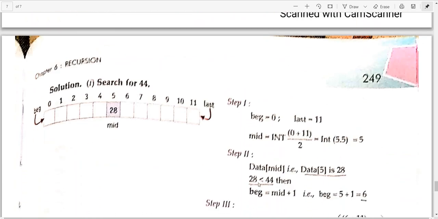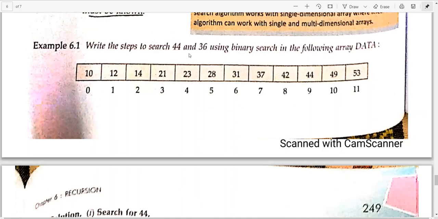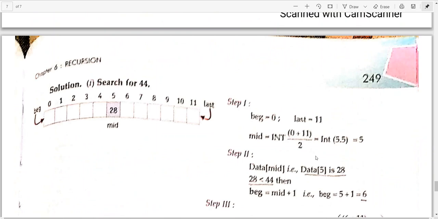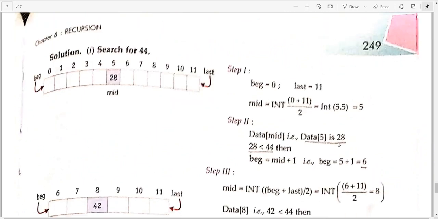Okay, so we are comparing. 28 is less than 44. What is 44? Actually we need to search for a number inside this array. We want to search whether 44 is present here. Manually you can see 44 is here, but we need to write a program, or implement this binary search algorithm or technique, to find the given number inside this array. Although 36 is not present, we can see it manually, but how the program will search for that, we are writing the steps. Okay, so you can see data[5] is 28.